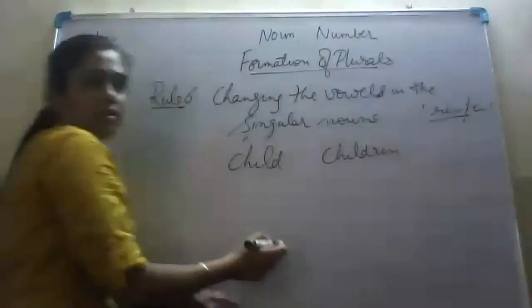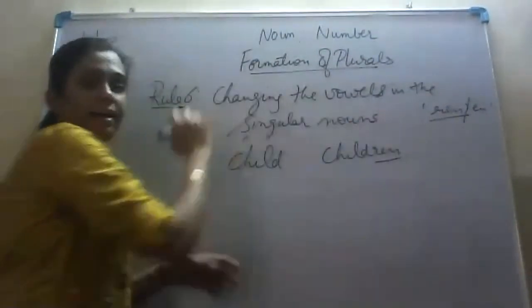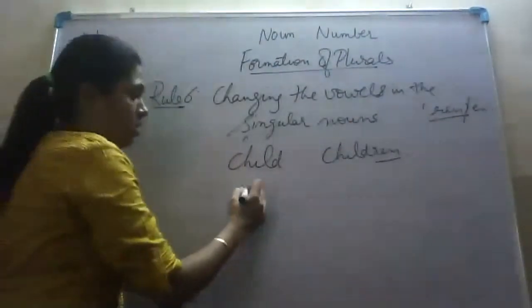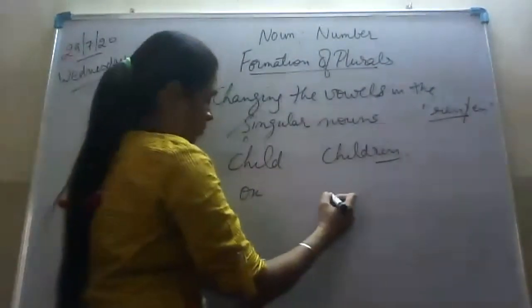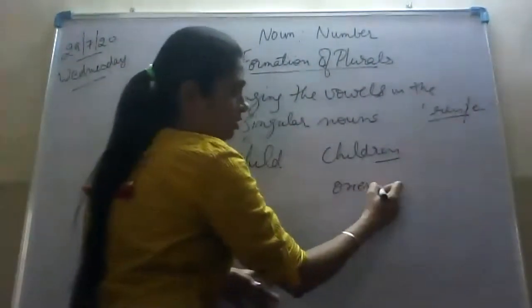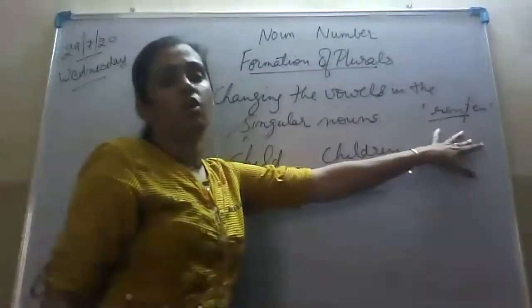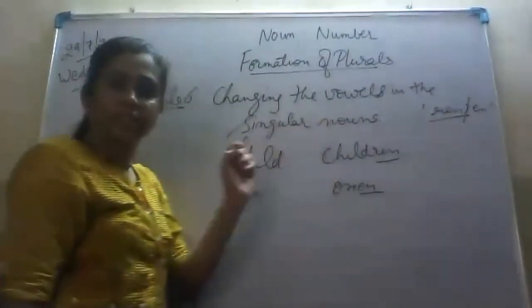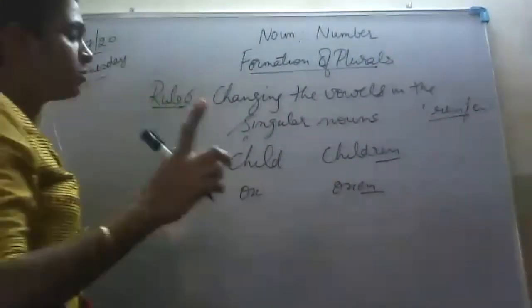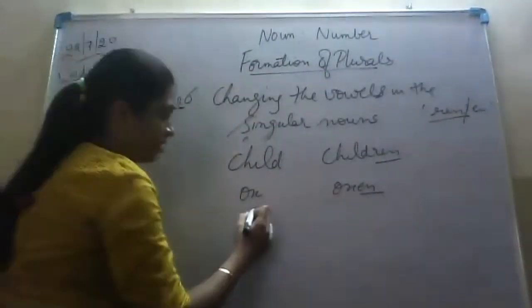Is it clear? Child, we have formed its plural by adding R-E-N. Ox, we will form its plural by adding E-N. Either E-N or R-E-N. Is it clear?